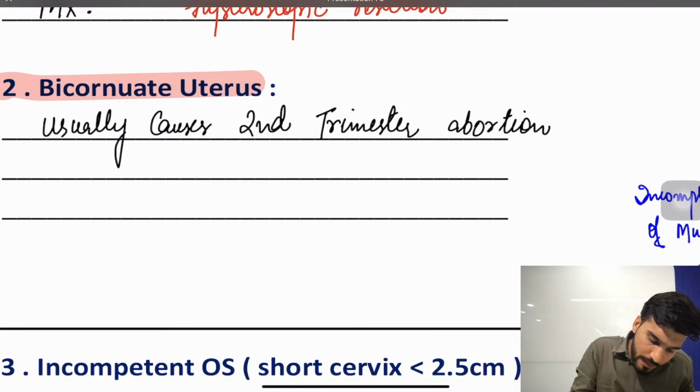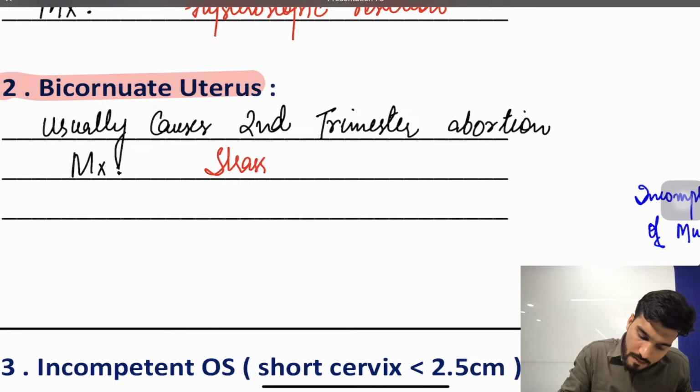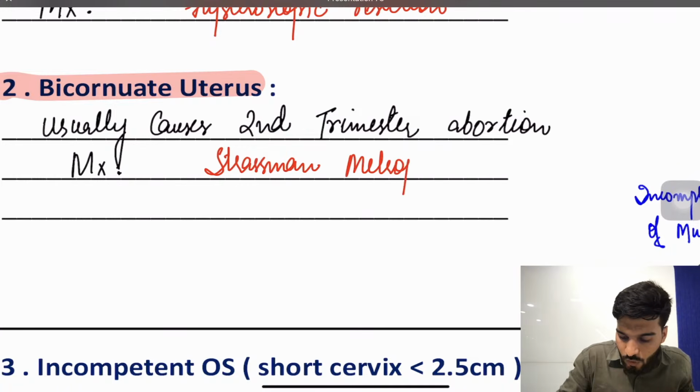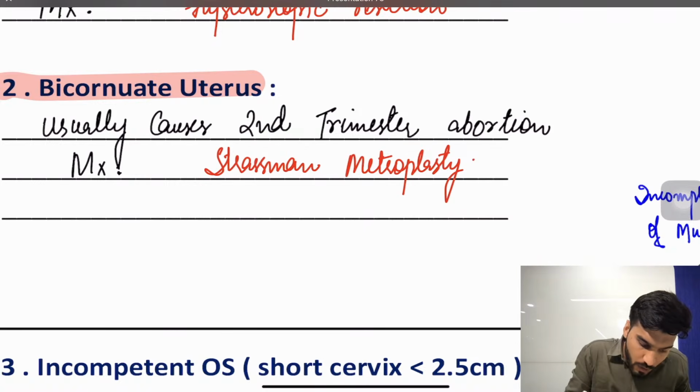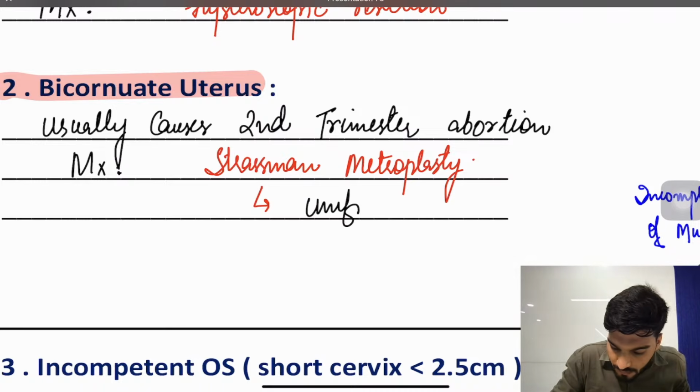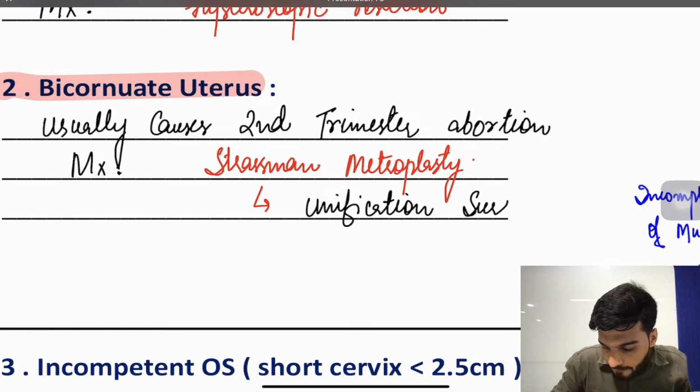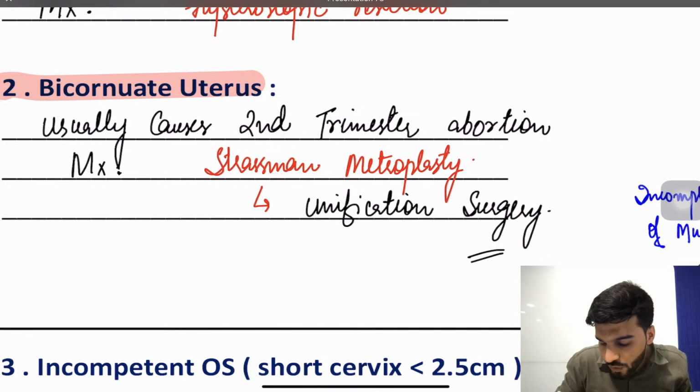Okay, and simply what is the management? You already know. Management is Strassman metroplasty or unification surgery. So we are unifying two horns into a single horn.